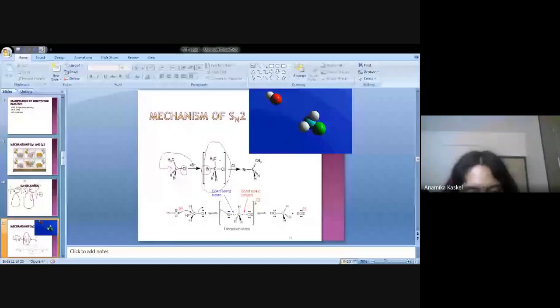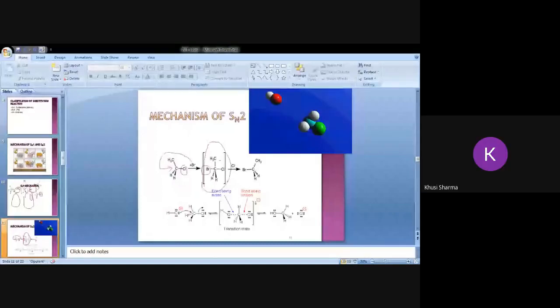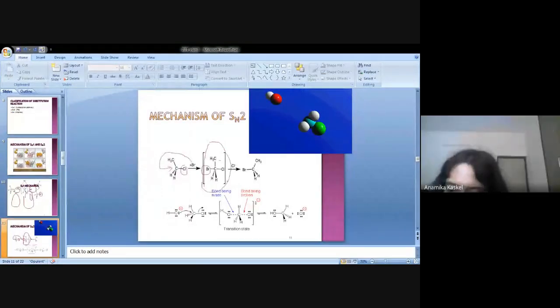It's large amplitude motion. Anurag, write down. If you go through the slide, you understand this thing.